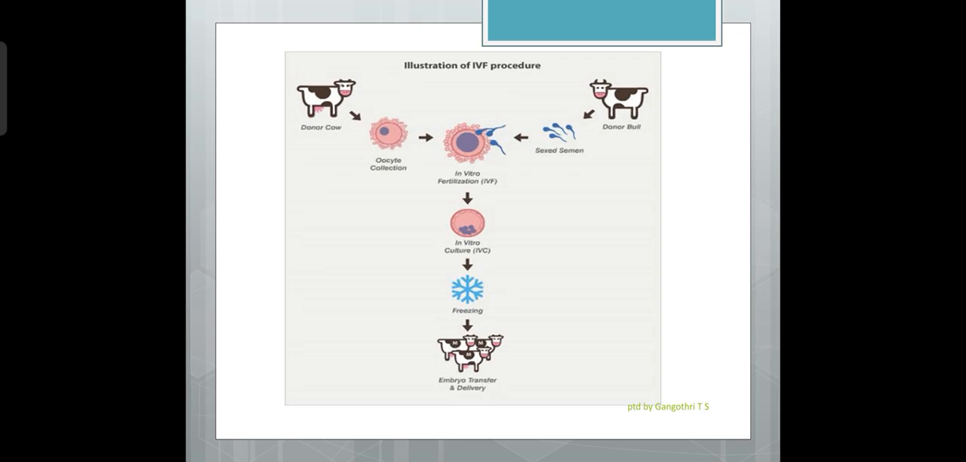Then the fertilized embryos can be used freshly, or they can be frozen for future use and storage. The frozen embryos can then be thawed and used when required, and the embryos are transferred or implanted into the recipient cow, that is foster cow or surrogate animal. After embryo transfer, we can expect the offspring after delivery.